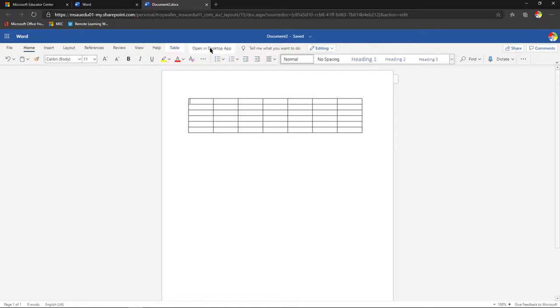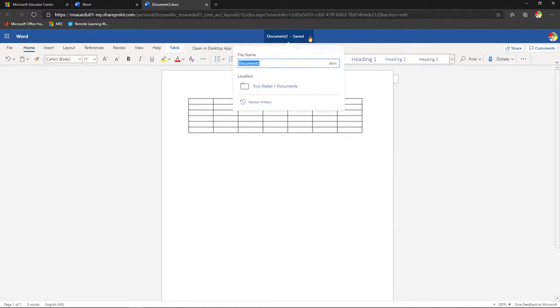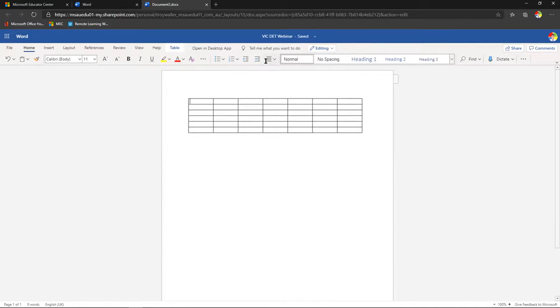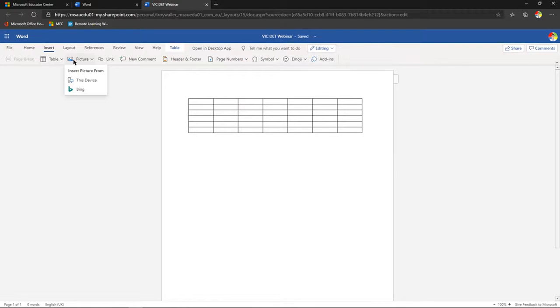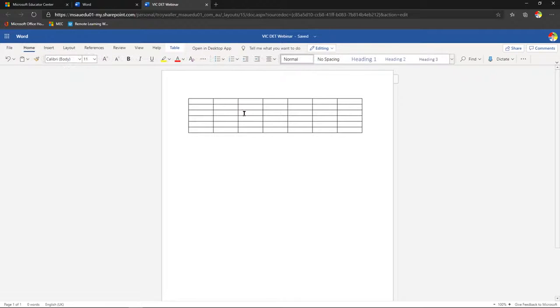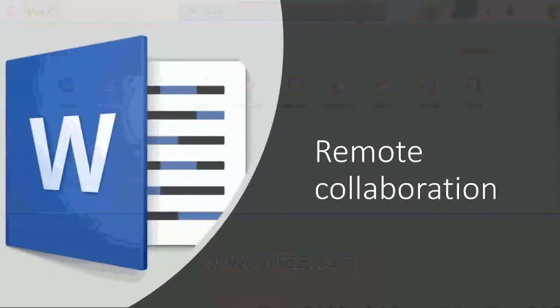The other cool thing about this is it's auto save. You notice there's no save button. So as I make these changes, in this case, I'm going to rename this document. I'm going to call it VIC DET webinar. It asks me where I want to save it. I'm just going to save it straight into my OneDrive space, and there it is, automatically saved. I can throw in things like pictures and all that kind of stuff, just like I can in my normal version of Word. All right, so that's what that looks like.